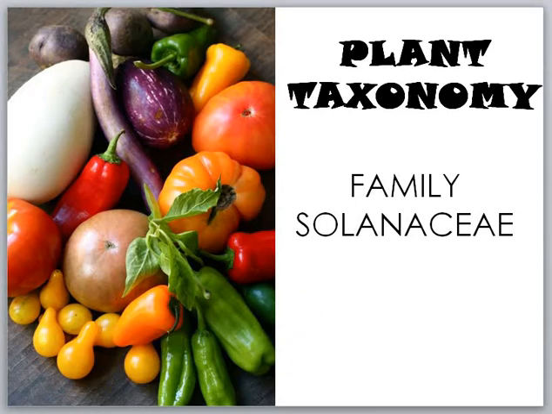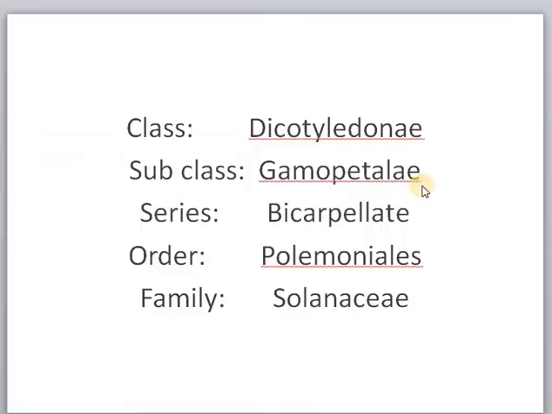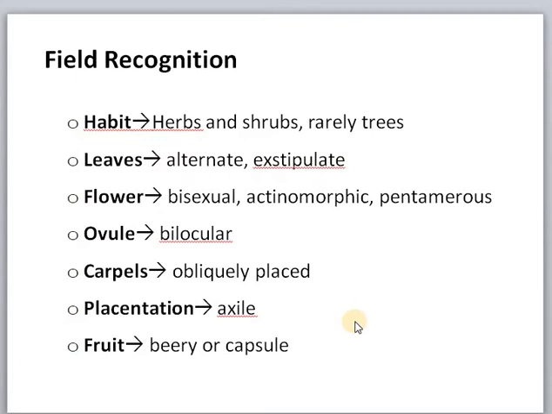Let's see the details of this family. Belonging to dicotyledons and subclass Gamopetalae, series Bicarpellatae, order Polemoniales, and family Solanaceae. The family characters include herbs, shrubs or trees.